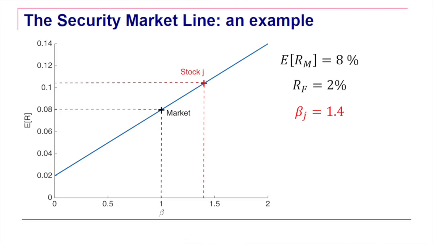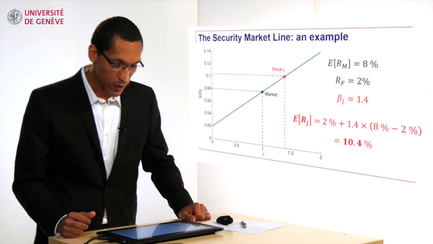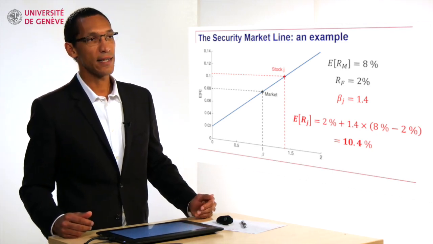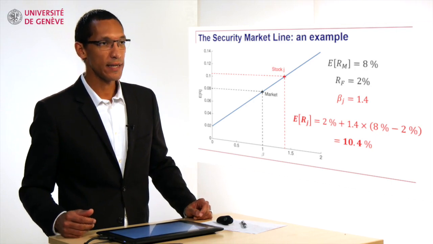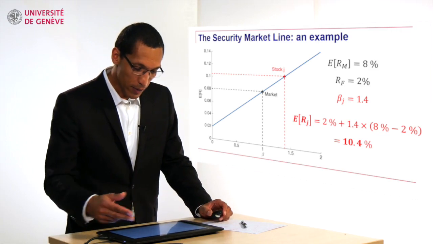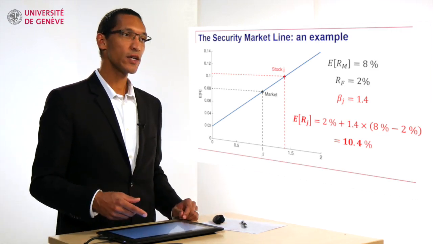So the expected return should be equal to the risk-free rate, RF, plus the product of the beta, 1.4, and the difference between the expected return on the market and the risk-free rate. So here, 8% minus 2%. If we compute this equation, we obtain that the expected return for this asset with a beta of 1.4 is exactly equal to 10.4.